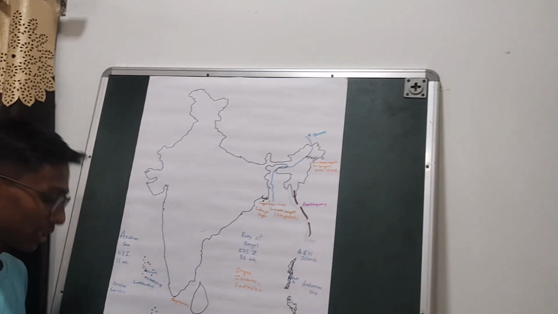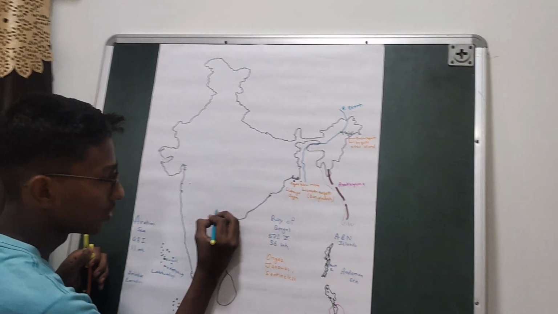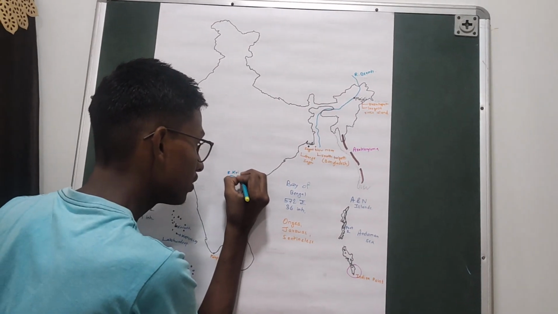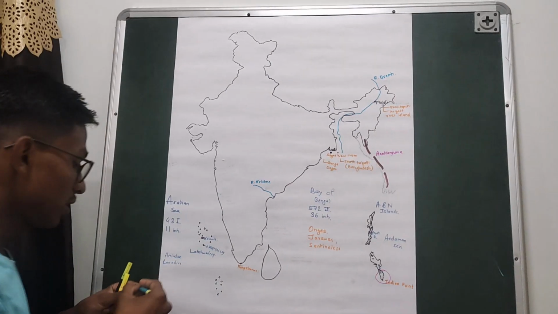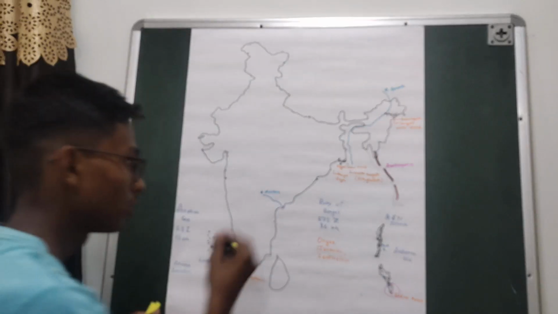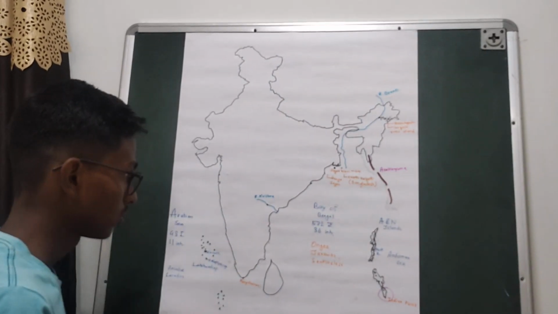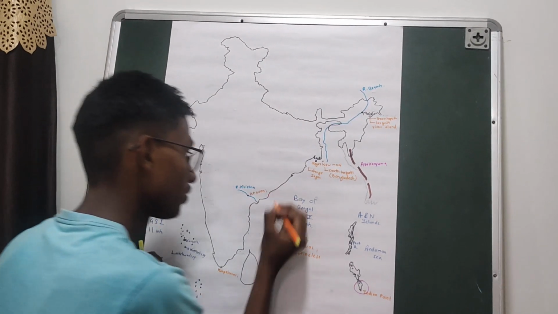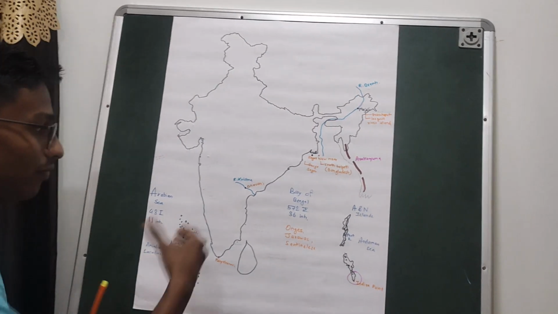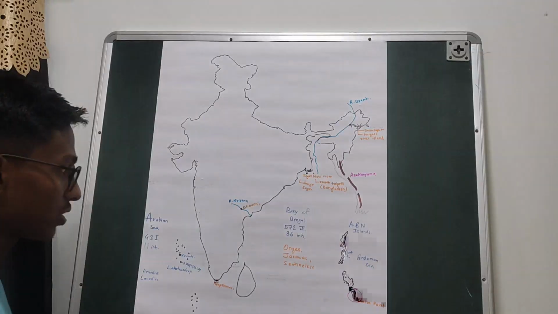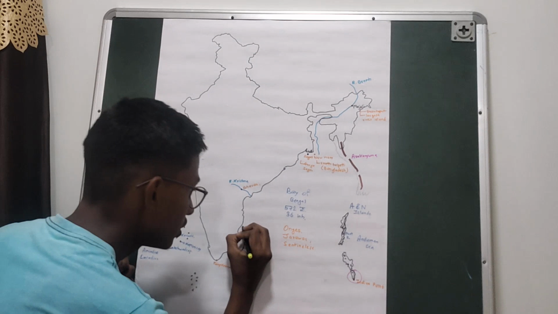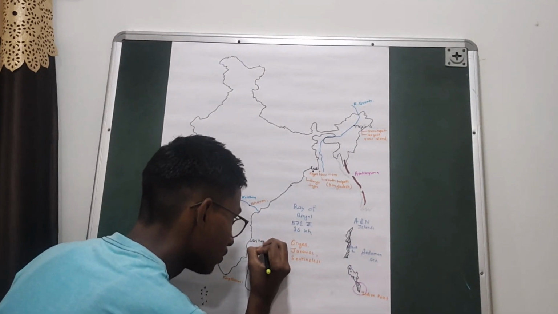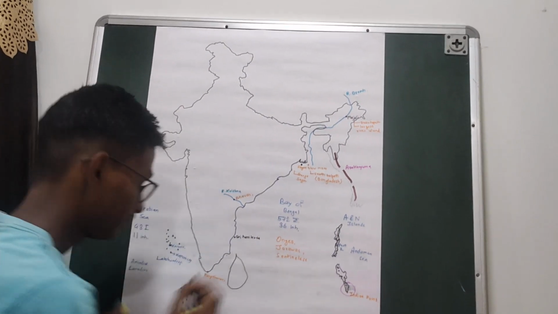Then if we come southwards, we have the river Krishna. In river Krishna, this one is the Bhavani Island. Then if we come again more southwards, we have the Sriharikota Island.